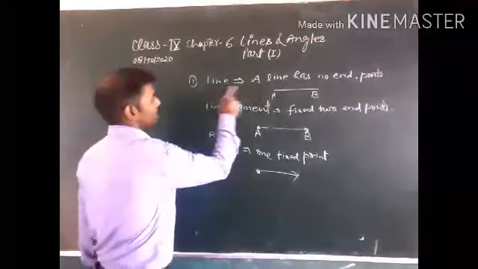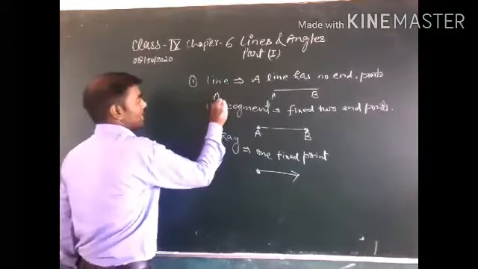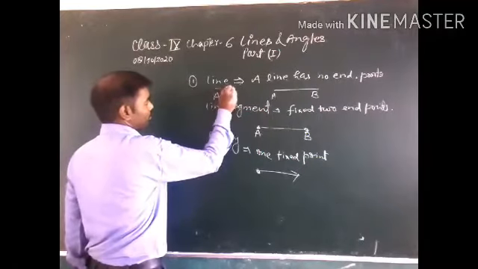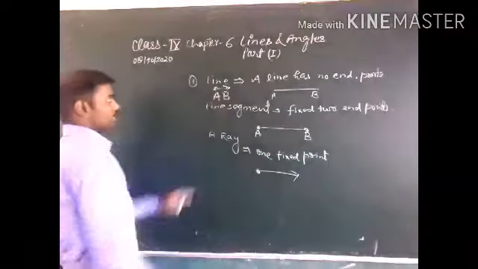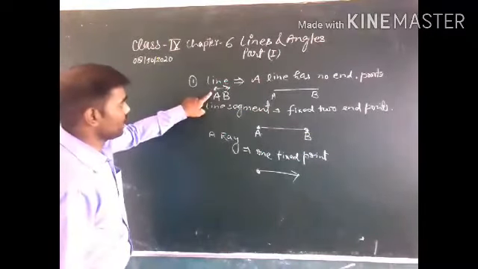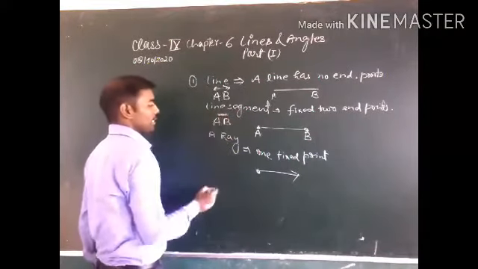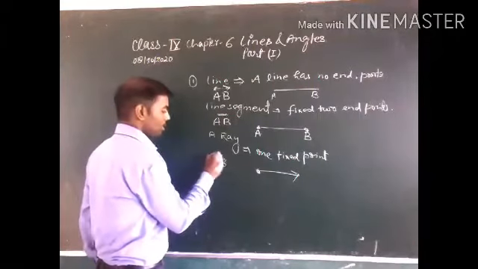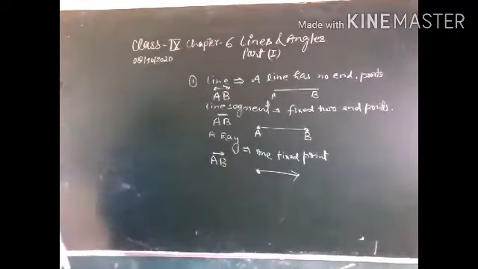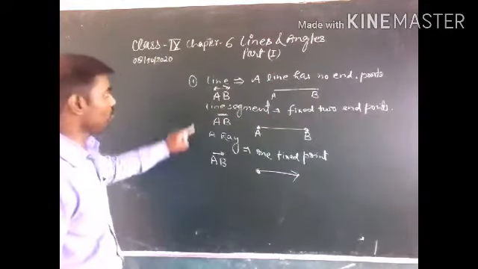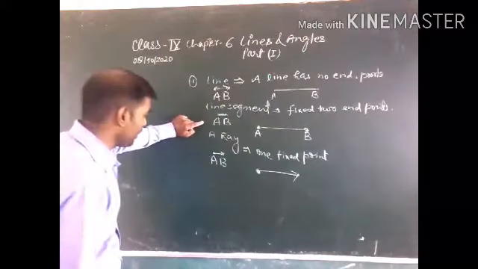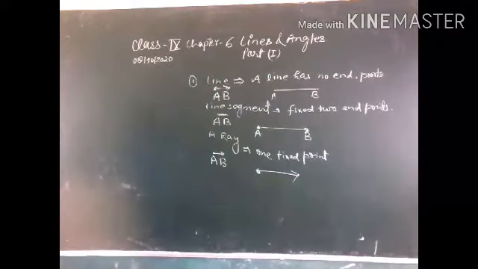This is the notation: AB with a line on top means line, AB with a segment bar means line segment, and ray AB means this is a ray.